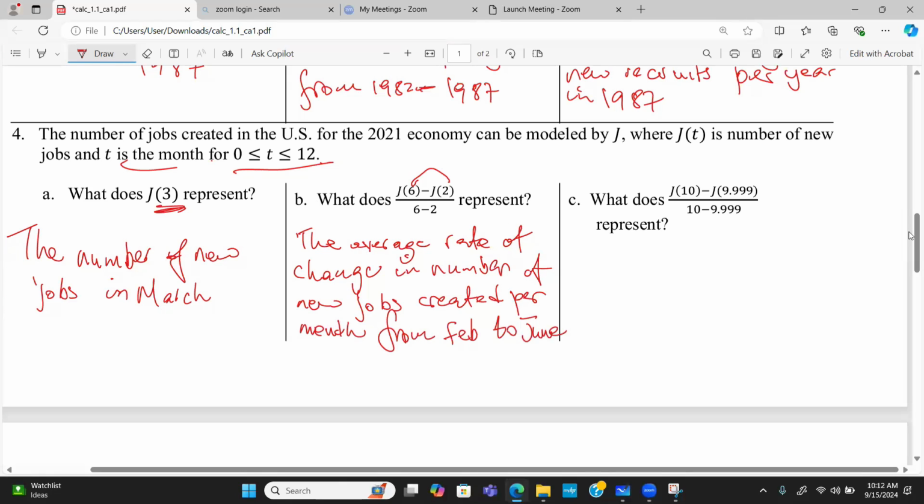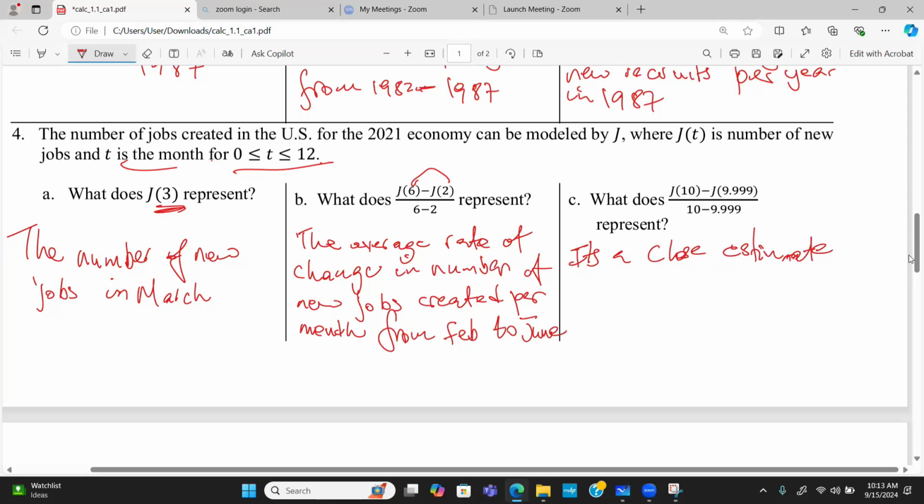All right. Now, what does J of 10 minus J of 9.999 all over 10 minus 9.999 represent? So it's the same thing. It's a close estimate. So it's an estimate, yeah, but it's very close.